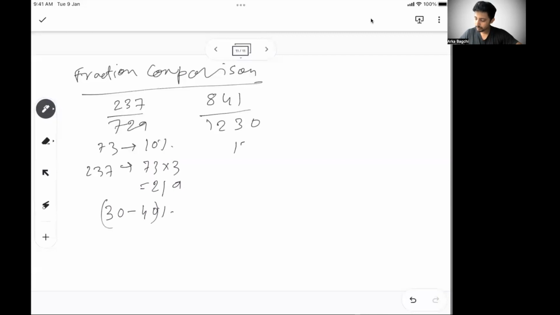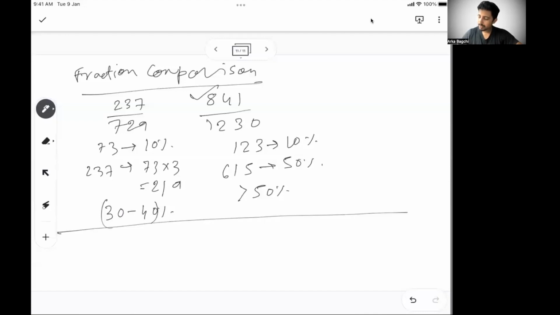Let's say for this, 123 is your 10%. So 50% of this will be 615. So I know 841 is surely more than 50%. So obviously this number is more. So you can approximate the percentages. Now, if both of them lie between 30 to 40, then your job is to narrow down which half each of them lies in. Even if they both lie in the same half, then you go to the 1% rule. So basically, the percentage calculation you did, you can very well do it here.